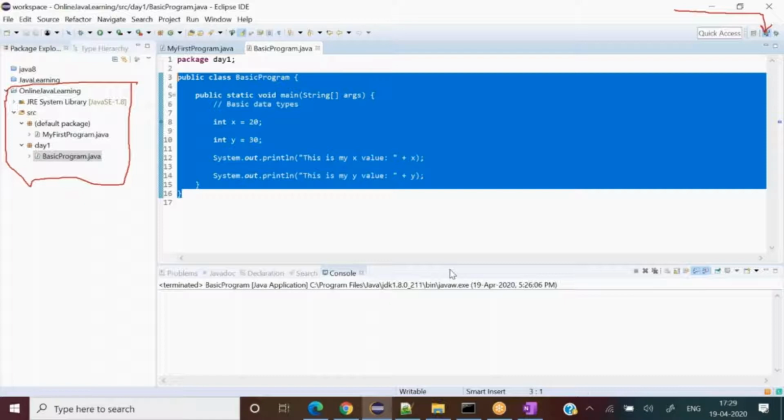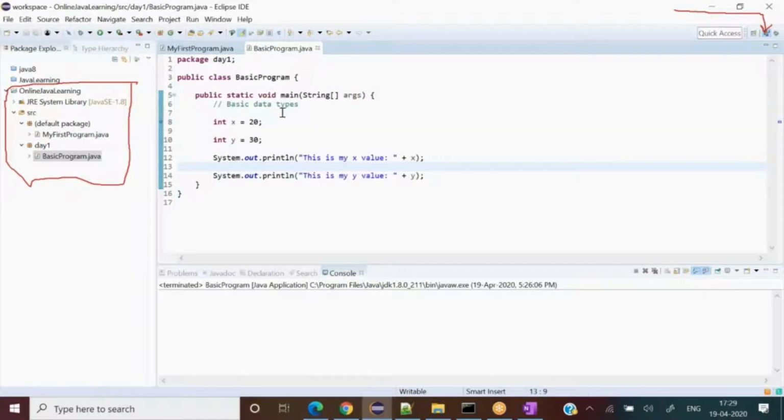From where can I select the Java perspective? What are the more places where we can select? This comes inside the Windows menu. Are you seeing these windows over here? I can show you that as well. This Windows menu at the top left has a lot of perspectives inside it.